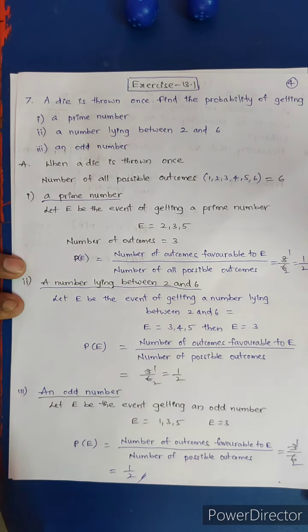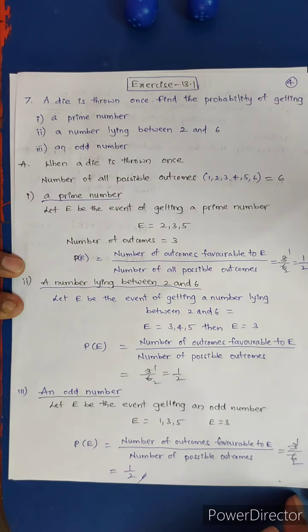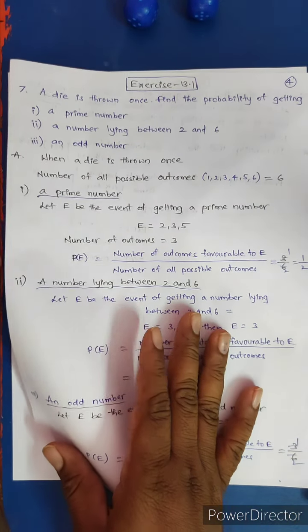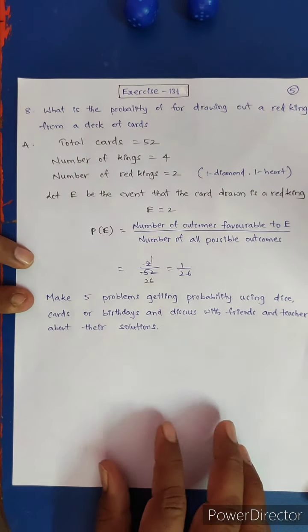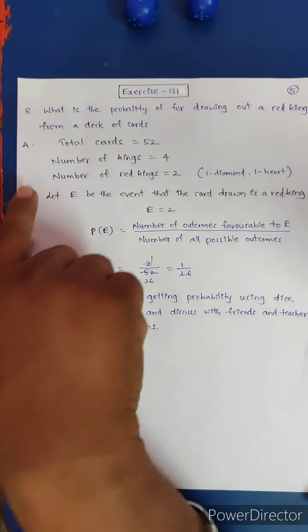Next, an odd number. How many odd numbers are there from 1 to 6? 1, 3, 5. There are also 3 numbers. Let E be the event of getting an odd number, E equal to 1, 3, 5. Here the number of favorable outcomes is 3. Total outcomes are 6. 3 by 6 is equal to 1 by 2. This one is also completed. Now next, last paper, 8th problem.